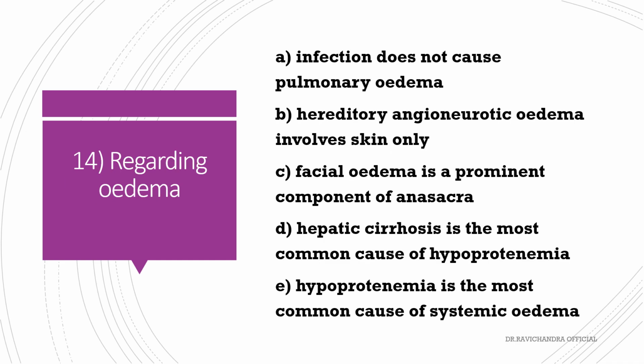Regarding edema: infection does not cause pulmonary edema. Hereditary angioneurotic edema involves the skin only. Facial edema is a prominent component of anasarca. Hepatitis cirrhosis is the most common cause of hypoproteinemia. Hypoproteinemia is the most common cause of systemic edema. The answer is C. Facial edema is a prominent component of anasarca. Facial puffiness,